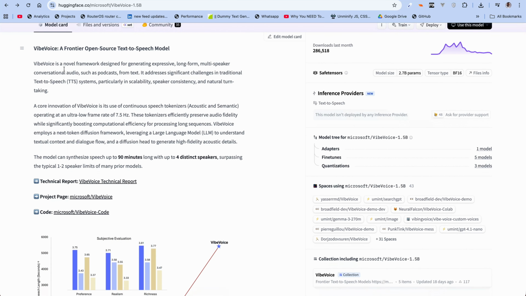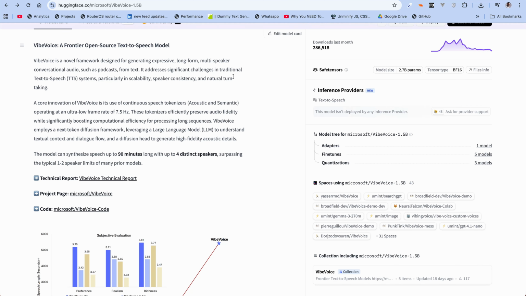And over here it says VibeVoice is a novel framework designed for generating expressive long form multi-speaker conversational audio, such as podcasts from text, and it addresses significant challenges in traditional text-to-speech systems, particularly in scalability, speaker consistency, and natural turn taking. We'll definitely find out because when we actually tried the model called CSM, conversational speech model, it's a 1 billion parameter model. It had the same problem: speaker consistency and natural turn taking.